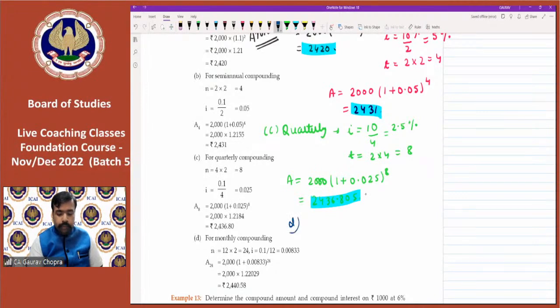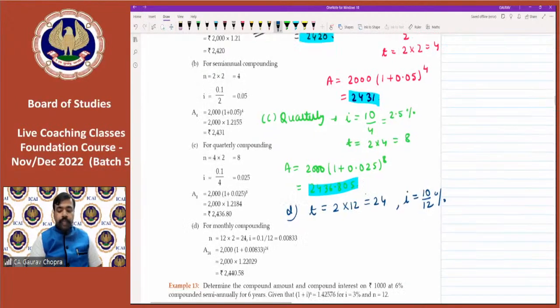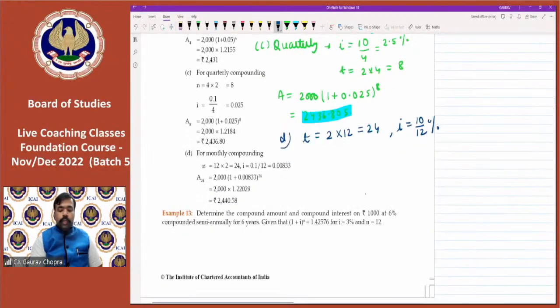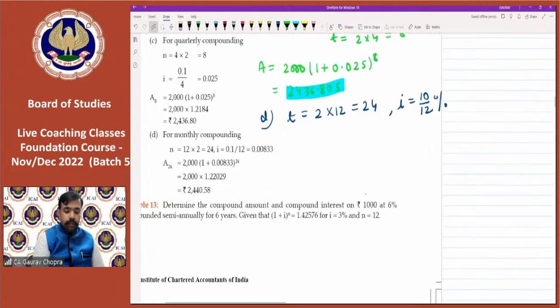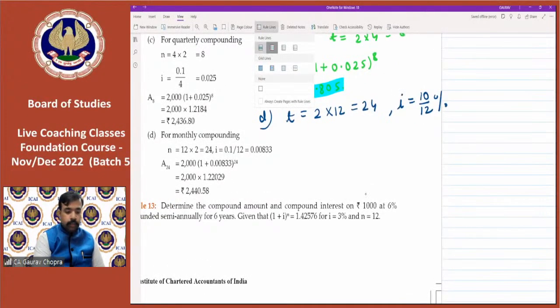The D portion. For time, what we have to do? 2 years multiplied by 12. How many months? 24 months. And what about the rate? The rate will be 10 upon 12%. So now I am showing you how to do each and everything on the calculator completely. Let's try.